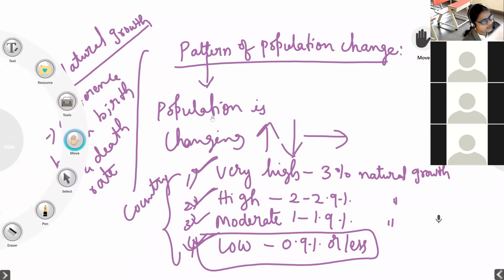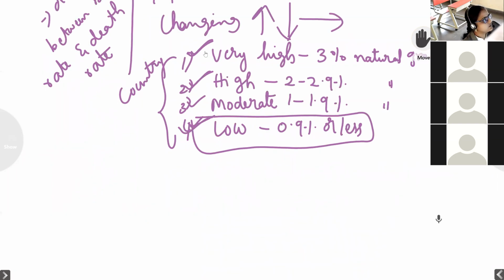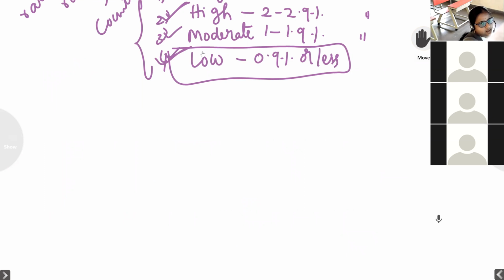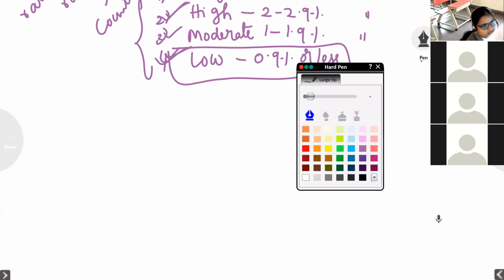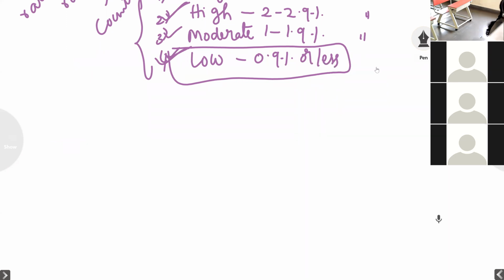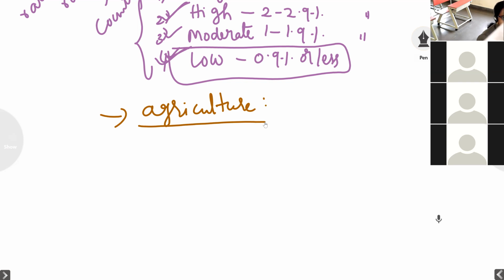In the rural areas, as we discussed yesterday, the population is more compared to the urban areas. Why? Because mostly in the rural area we can find agriculture. The main occupation of the rural area is agriculture. So here, what will the farmers think?